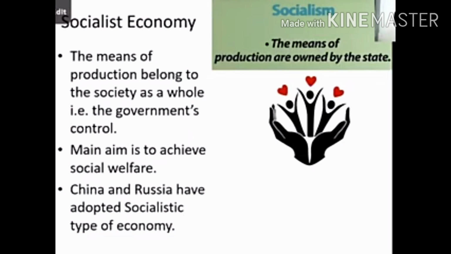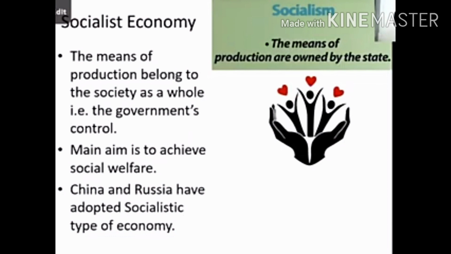Everything here is done by the government. The main aim of this kind of economy is to achieve social welfare, that is, benefit of the people. Now the example here is China and Russia. These both have adopted the socialist type of economy. Now students, as you know, sir, Russia is no more. Only China has this kind of socialist economy. Russia is now not following it. It is following a mixed economy. So this example, I hope, is clear to you. These are the socialist countries.